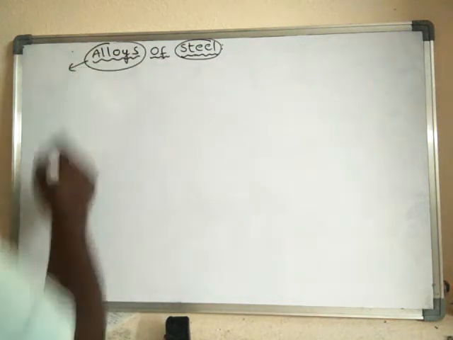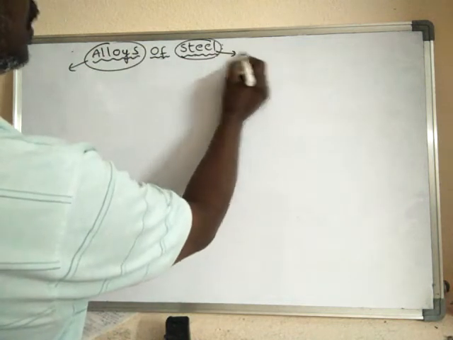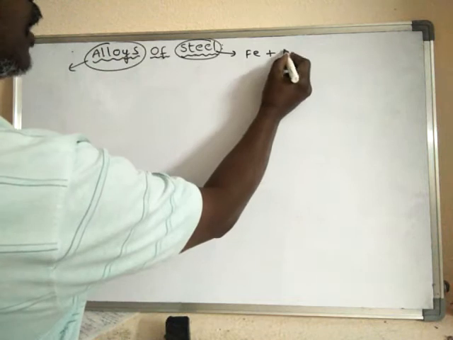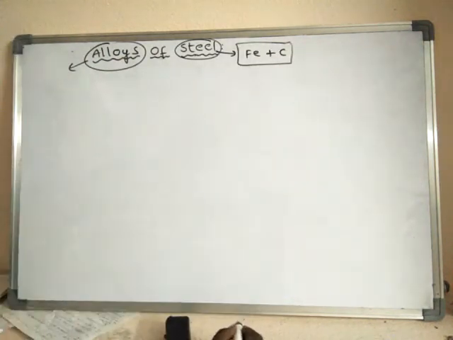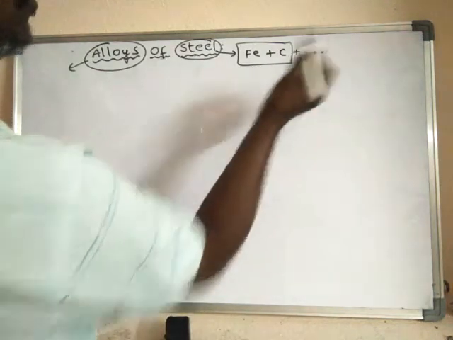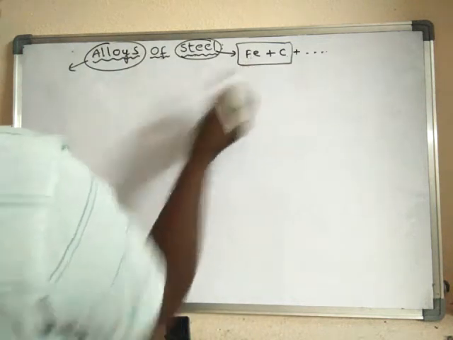An alloy is nothing but a homogeneous mixture of two or more metals. So what is steel? Steel is an alloy of iron and carbon. Along with iron and carbon, some other metals are also present.